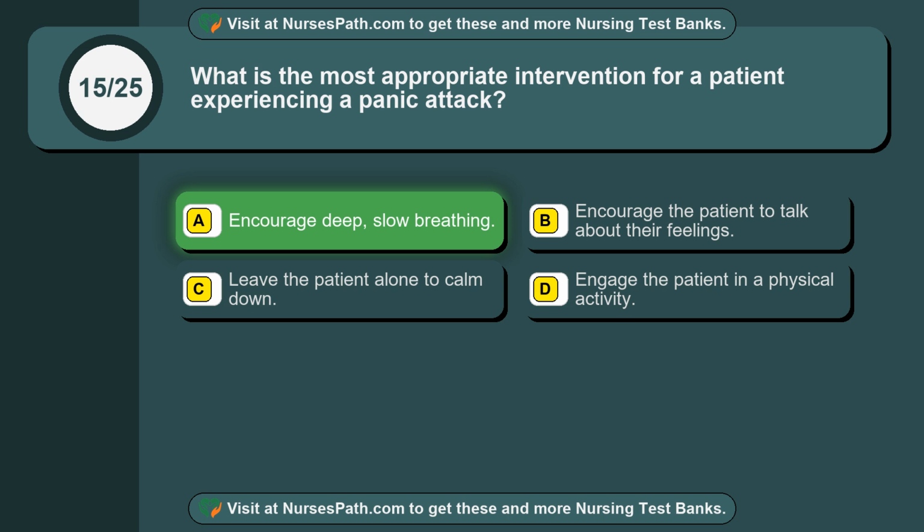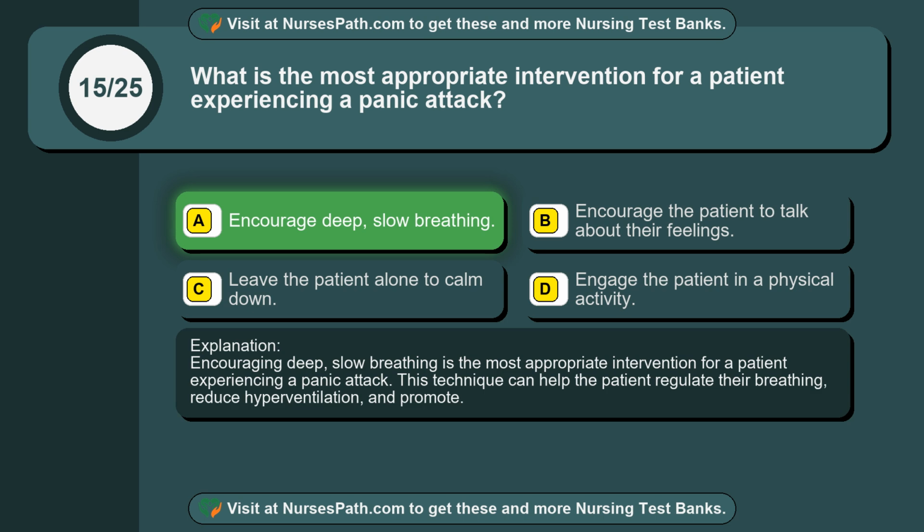Encourage deep, slow breathing. Encouraging deep, slow breathing is the most appropriate intervention for a patient experiencing a panic attack. This technique can help the patient regulate their breathing, reduce hyperventilation, and promote